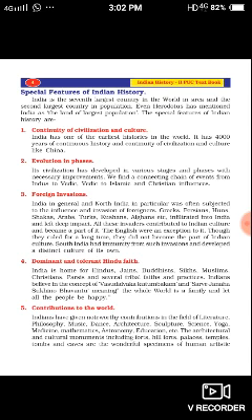Even Herodotus, the father of history, 2400 years ago mentioned India as the land of largest population.